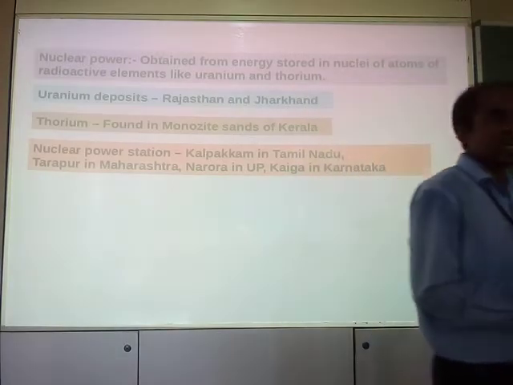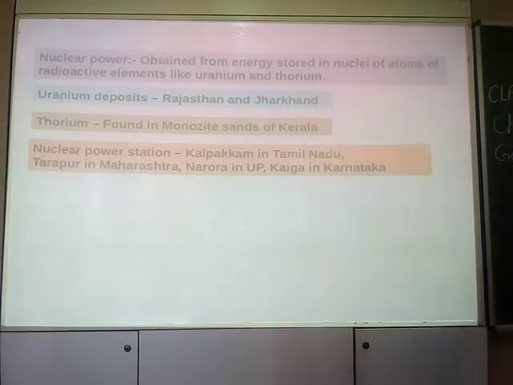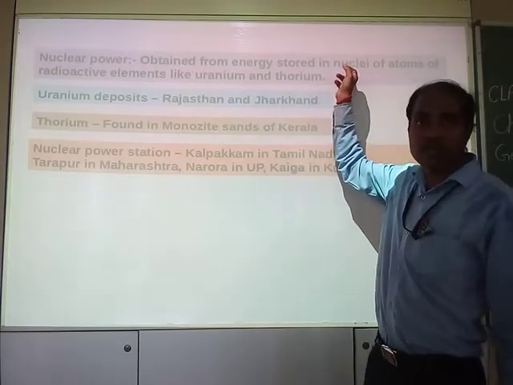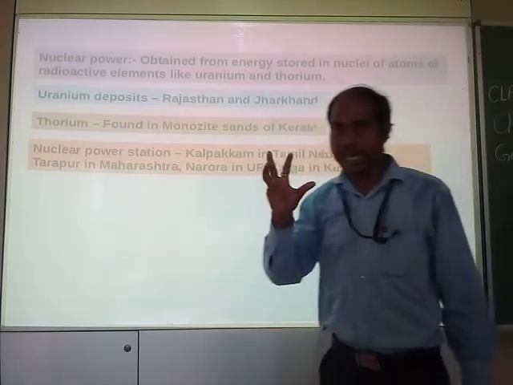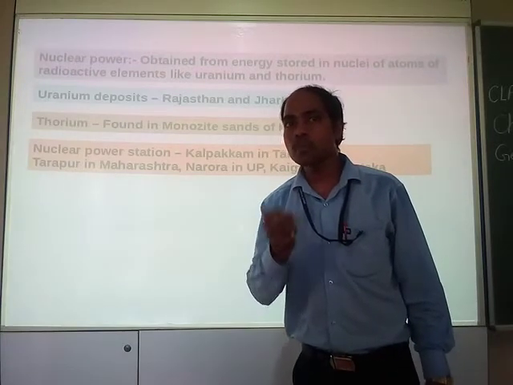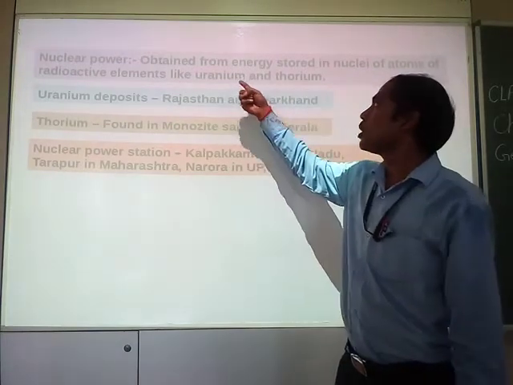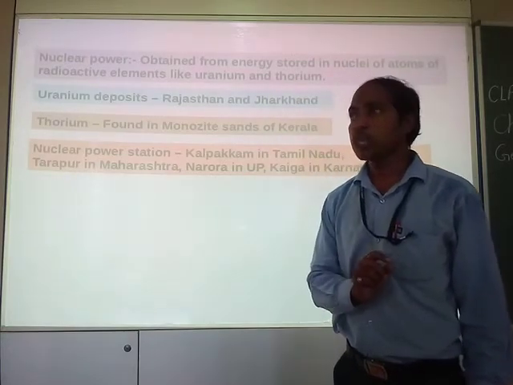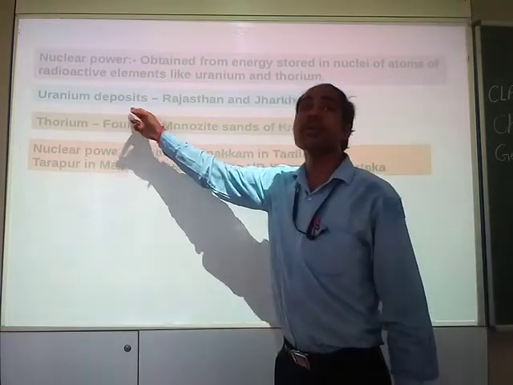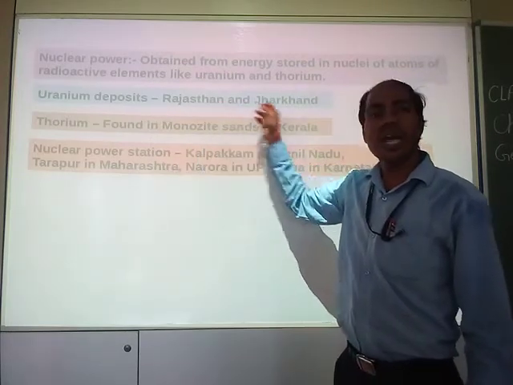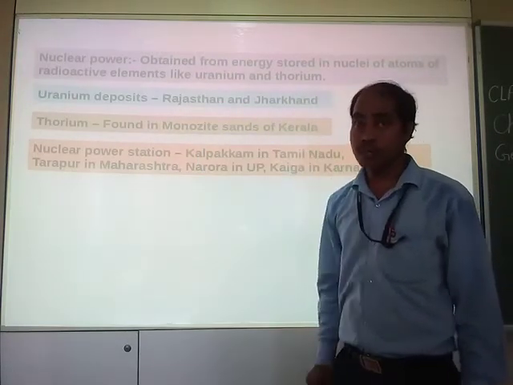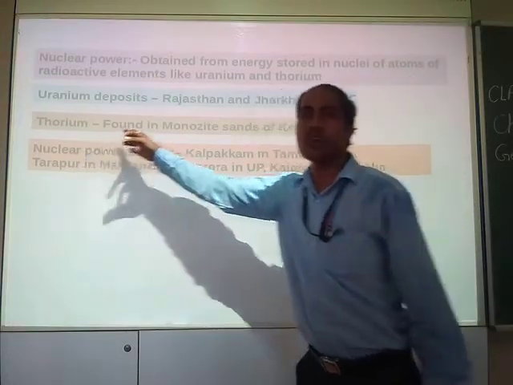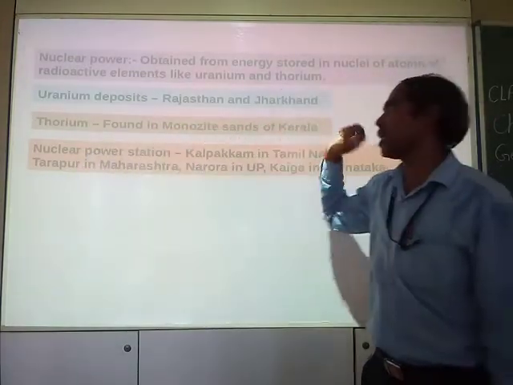So uranium and thorium are required for production of electricity from nuclei of atoms. Uranium is available in Rajasthan and Jharkhand, these two states majorly, and thorium is found in monazite sands of Kerala.